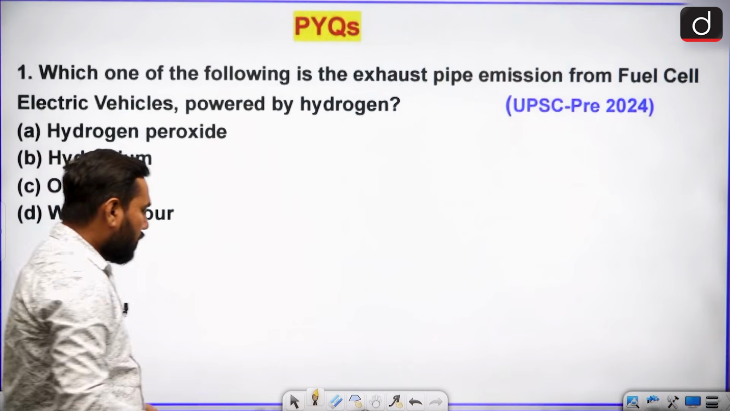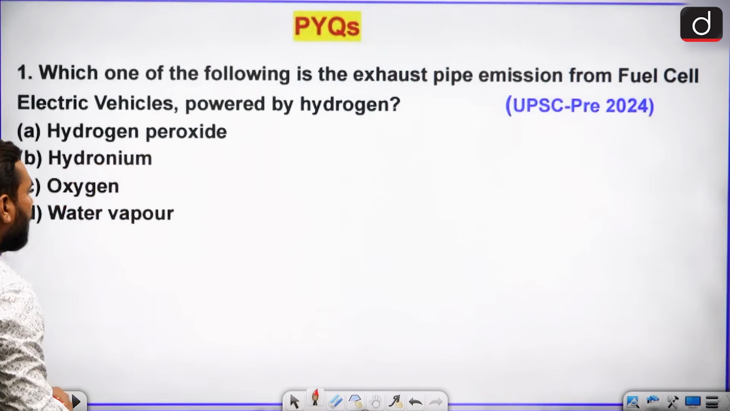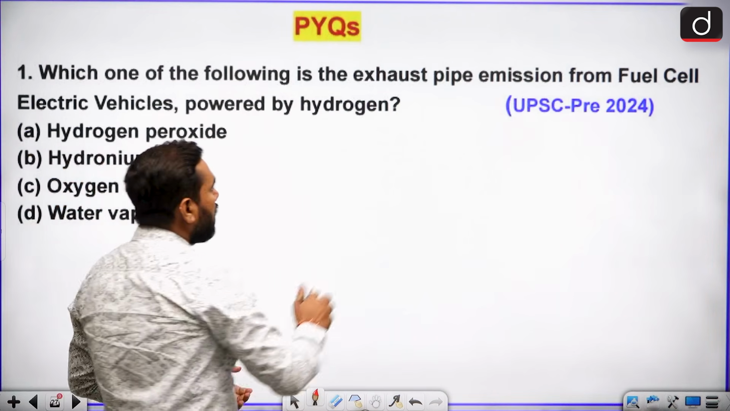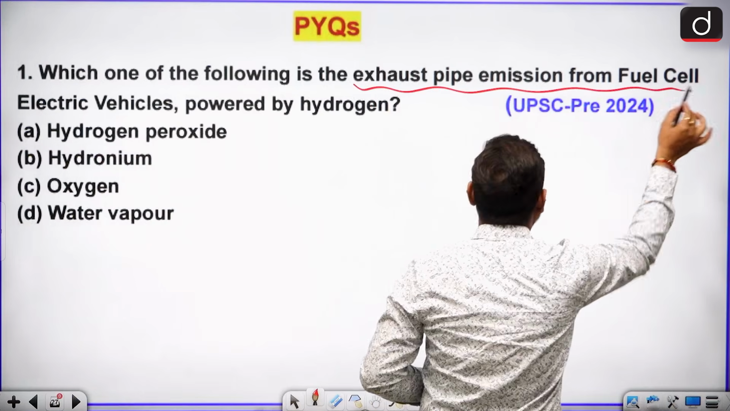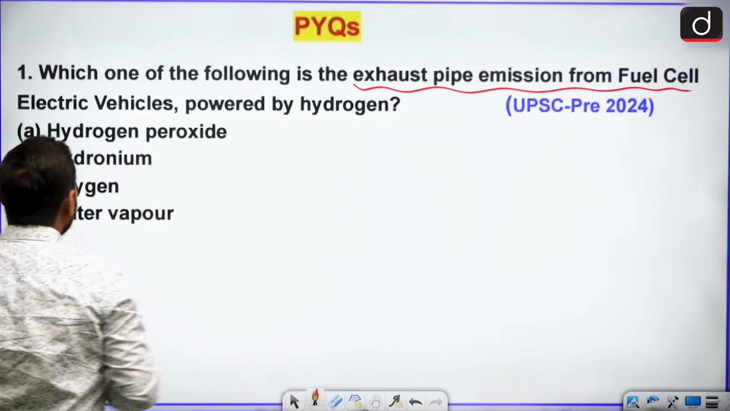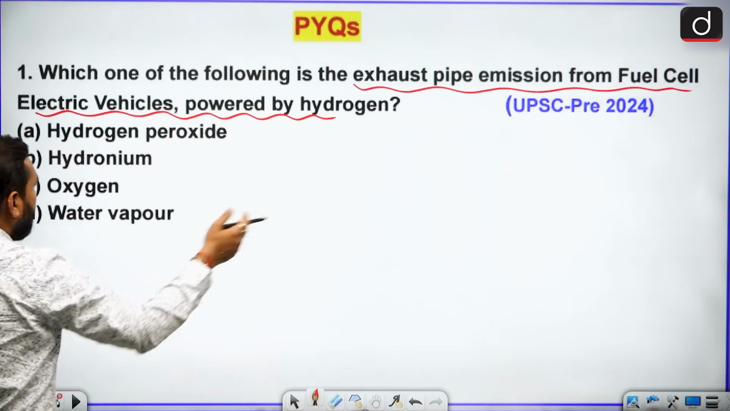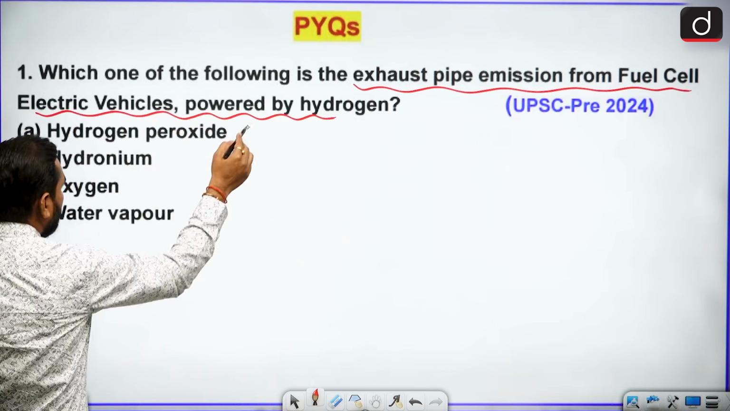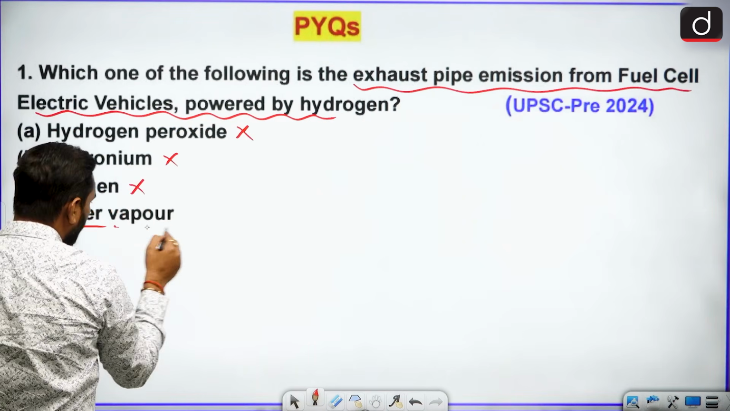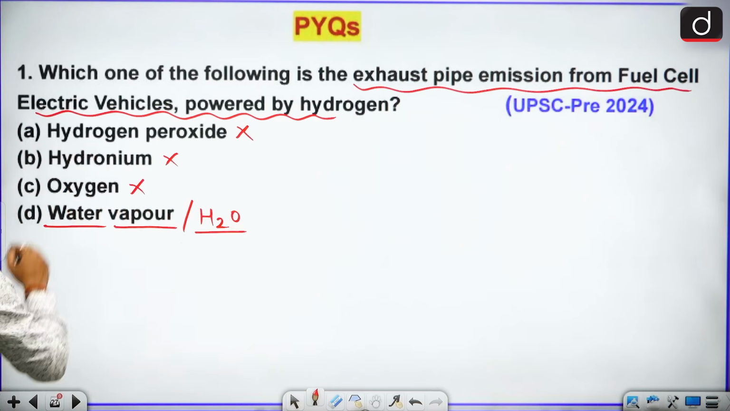Now this is a question related to this topic, asked in pre-2024. Which one of the following is the exhaust pipe emission from the fuel cell electric vehicle powered by hydrogen? So if you go with the hydrogen fuel cell in an electric vehicle, what is the byproduct? Hydrogen peroxide? No. Hydronium? No. Oxygen? No. That is your water vapor. As I say, water and water vapor are the same thing. So D is your correct option.